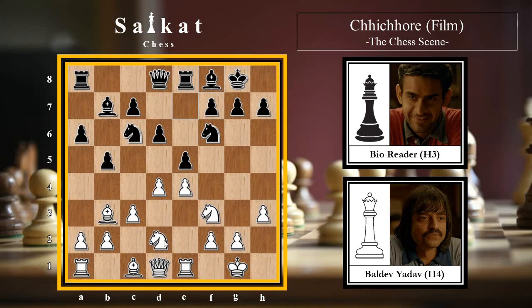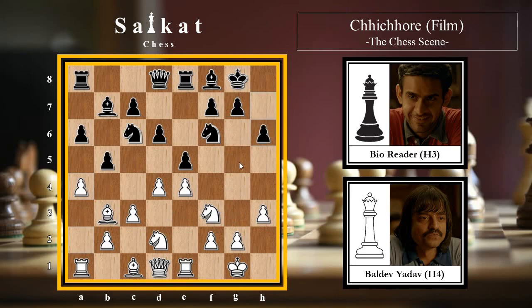And as the knight is paralyzed at this point, this bishop is also inactive and this rook is also paralyzed. So in order to activate this queen side, white plays a4. He is planning to bring this bishop to c2 and activate his rook by bringing it to a3 and e3 or g3, maybe attacking the king side.